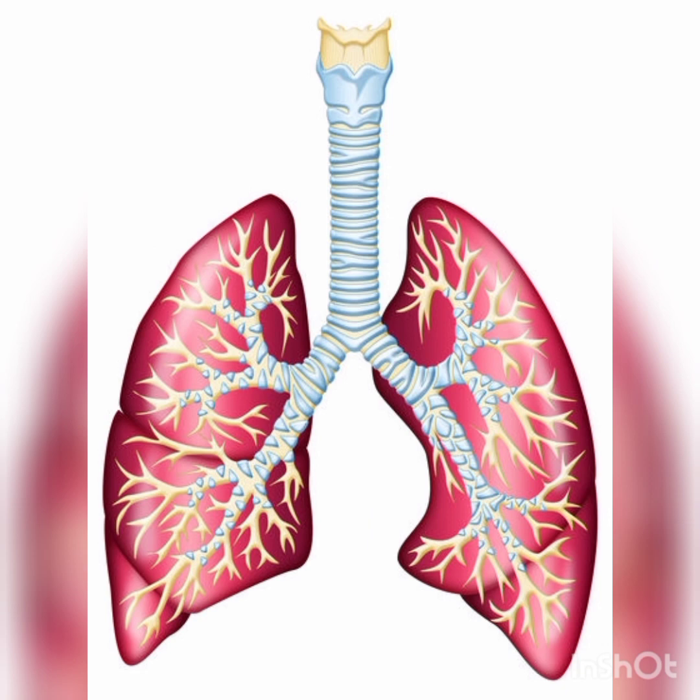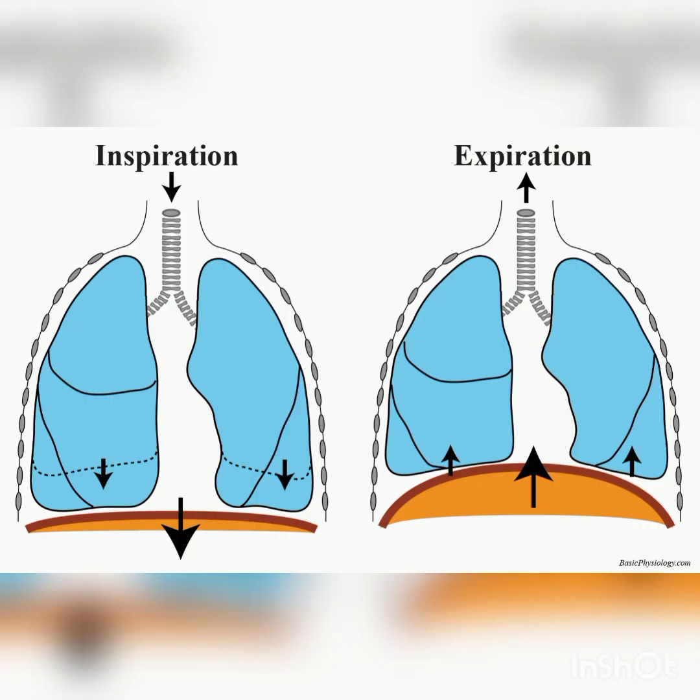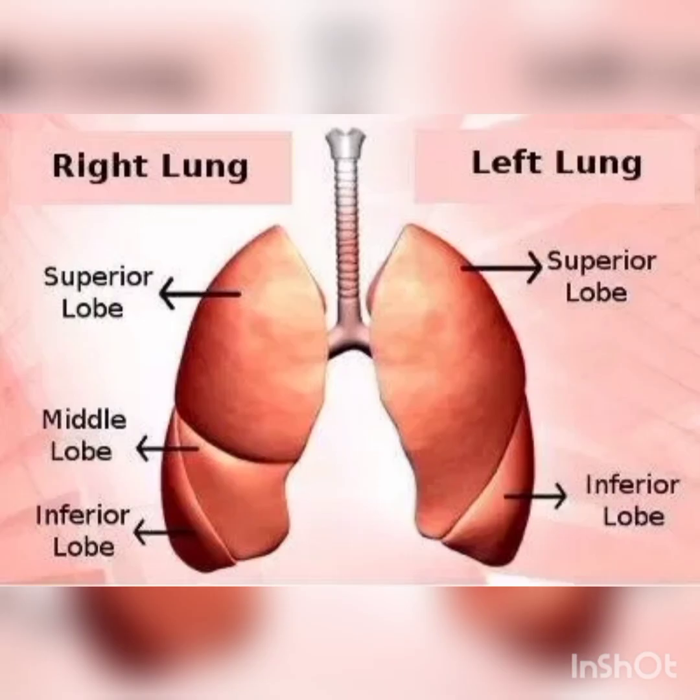Next, coming to the lungs. We have a pair of pinkish, spongy lungs present inside the thoracic cavity, one on either side of the heart. Each lung is enclosed in a double-layered membrane called the pleural membrane, and its outer layer is called parietal pleura and the inner layer is called visceral pleura. These two layers are separated by the pleural cavity which contains pleural fluid. This fluid acts as a lubricant.